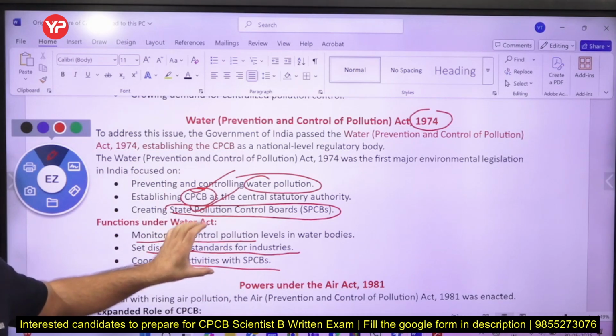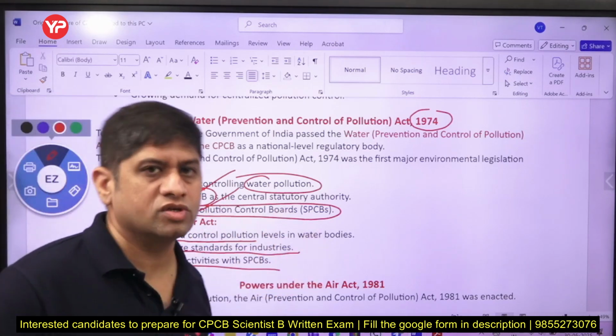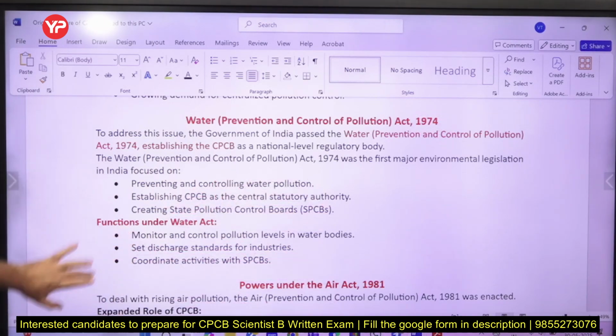This is very minute, this is very normal I am telling you, but yes you should know that industrial जो pollution करते हैं, industries जो pollution करती हैं, उन pollutions को control करने के लिए, monitor करने के लिए CPCB was given the activity. Discharge standard industries के लिए set किए जाएंगे, activities coordinate की जाएंगी, ये basically इसके कुछ functions थे.